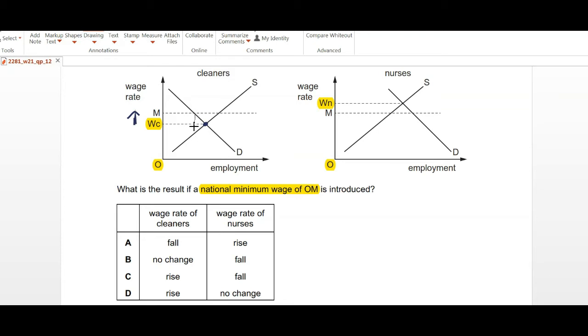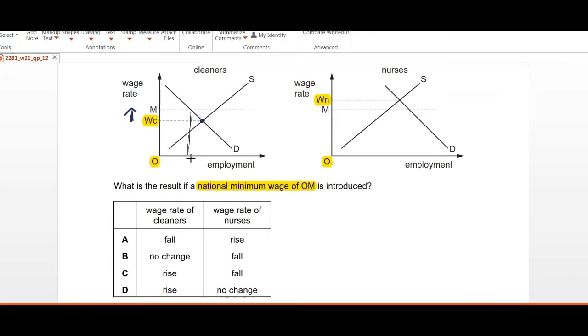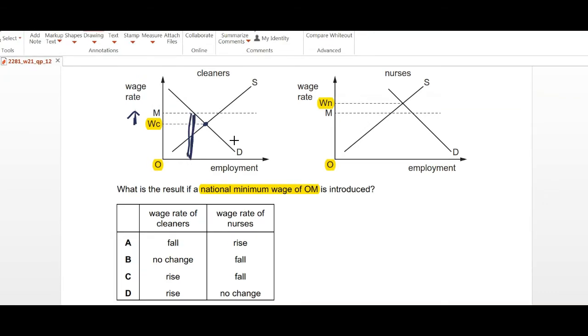Because the demand for cleaners will fall at this wage rate, right? So when the demand for cleaners falls, there will be an excess supply due to this national minimum wage, and because of this excess supply, this will leave many cleaners unemployed, who will be ready to work at even lower wages because they just don't have a job.